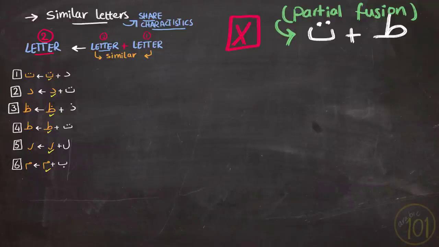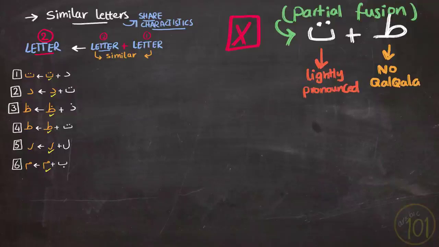So we will pronounce the first ta without echoing it, without qalqala. And the second ta will follow very lightly when pronouncing the tashkil on top. Like in these examples.